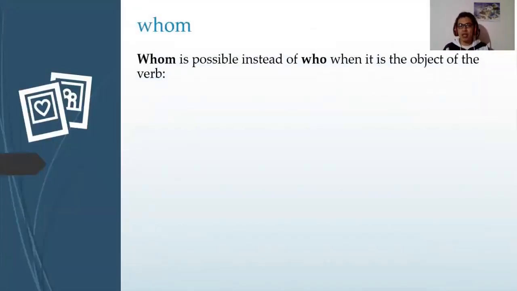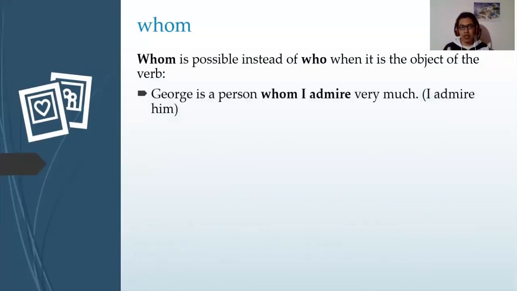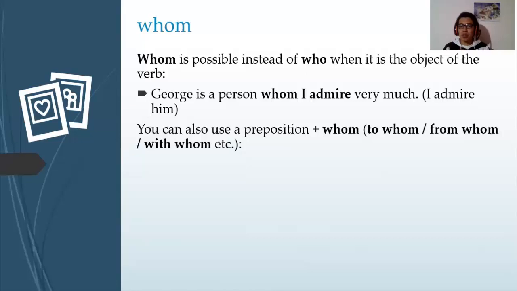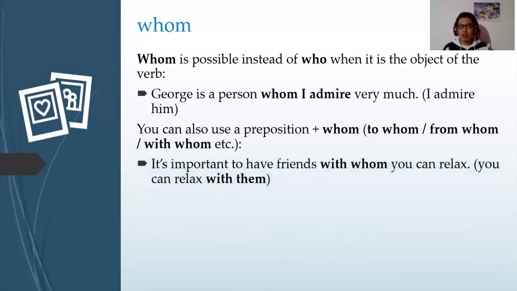Whom. Whom is possible instead of who when it is the object of the verb. From whom. De quién. George is a person whom I admire very much. You can also use preposition plus whom: to whom, from whom, with whom, etc. It's important to have friends with whom you can relax. You can relax with them.